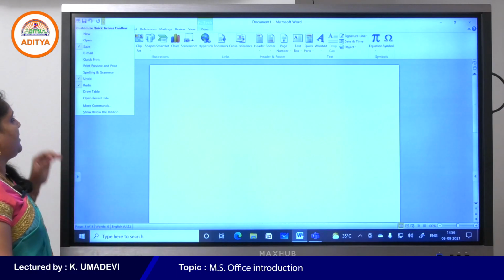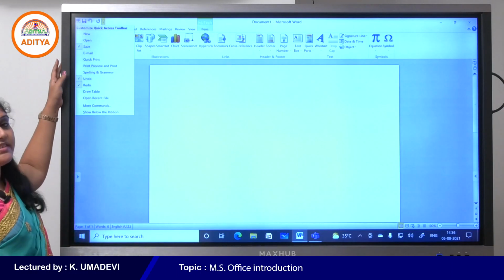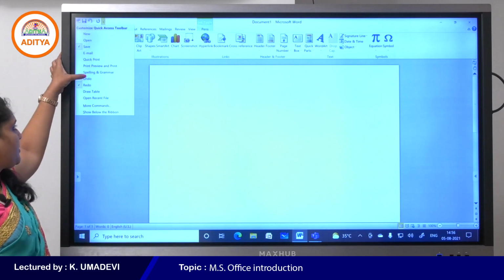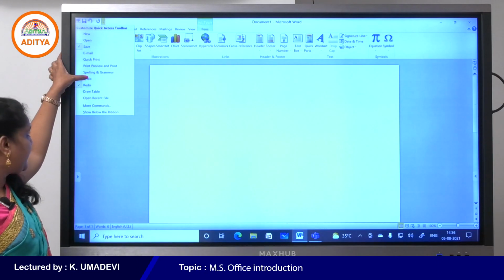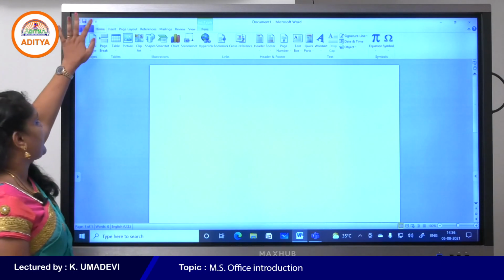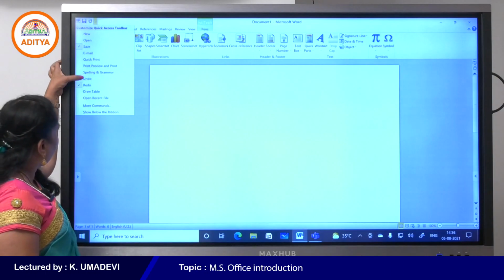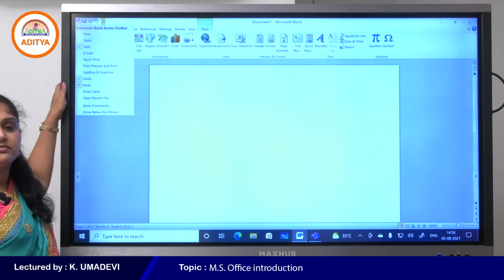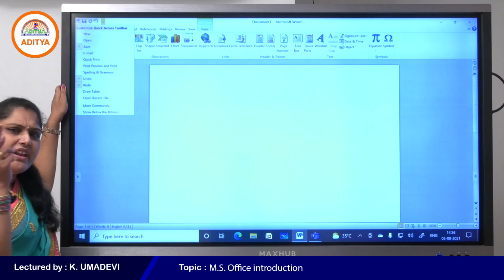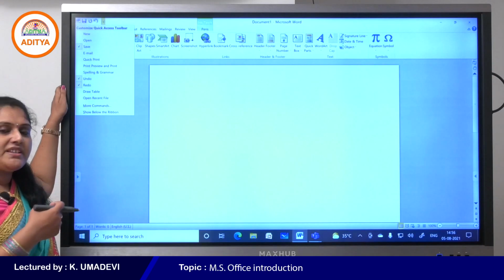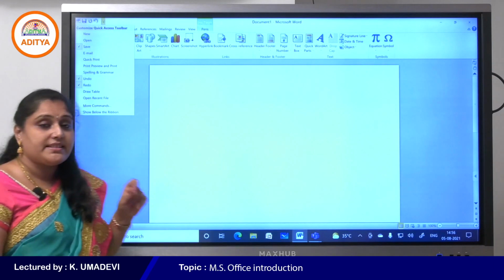See here, undo, redo and save are already placed in the Quick Access Toolbar. If you want to remove one from the Quick Access Toolbar, simply deselect the particular command. If you select the particular command, it will appear with a tick mark. That means we can easily select and deselect the commands based on your comfort. That is the Quick Access Toolbar.